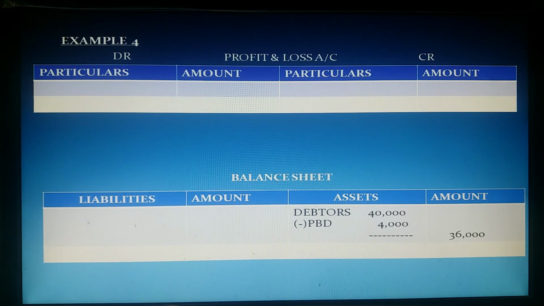And in balance sheet, since 4000 related bad debts are 4000 related debtor is doubtful, from debtor value 40,000 we have to remove that 4000 rupees. So remember, when PBD is given only in the trial balance, don't write anything in P&L account, and in balance sheet from debtors you have to deduct that PBD.